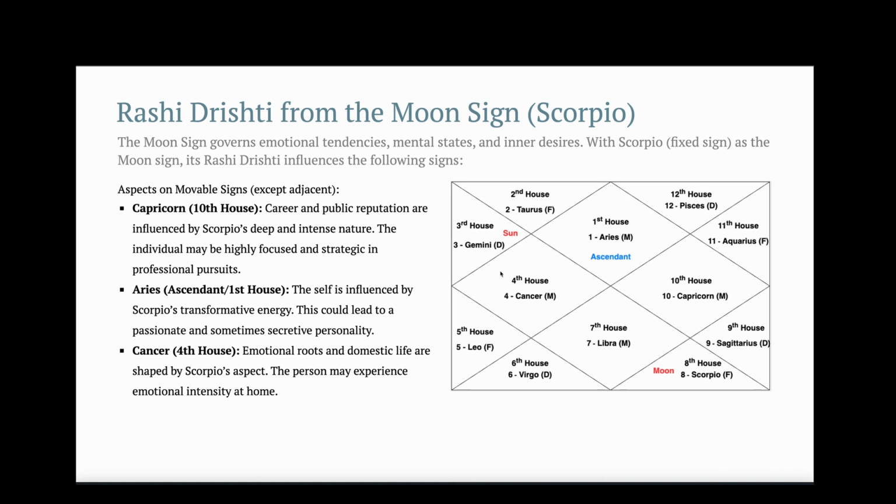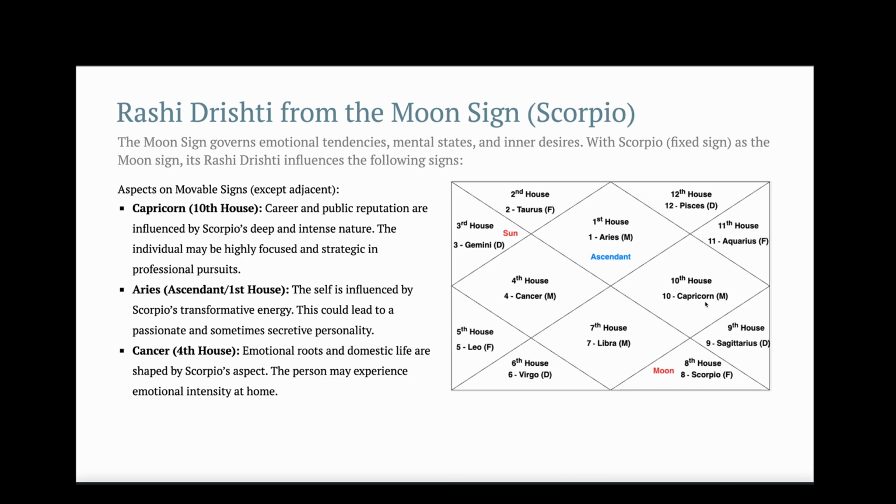Now let's look at the Rashi Drishti from the Moon sign. The Moon is situated in the 8th house in the Scorpio sign. The Moon governs emotional tendencies, mental states and inner desires. Scorpio, that is a fixed sign, is aspecting Capricorn, that is the 10th house, Aries, that is the 1st house, and Cancer, that is the 4th house. So this fixed sign is aspecting the movable signs.